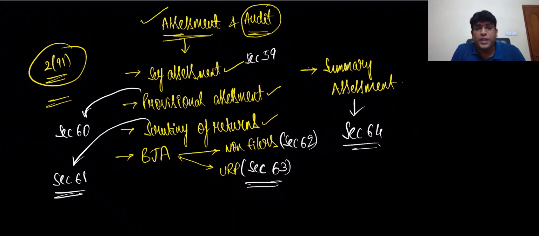So friends, come on. What is 59? 59 deals with what? Self-assessment. 60, provisional assessment. 61, scrutiny of returns. 62, BJA for non-filers. 63, BJA for unregistered persons. 64, summary assessments. So every type of assessment we need to talk about in detail. Get ready, my dear friends. Let's start the discussions. Come on.